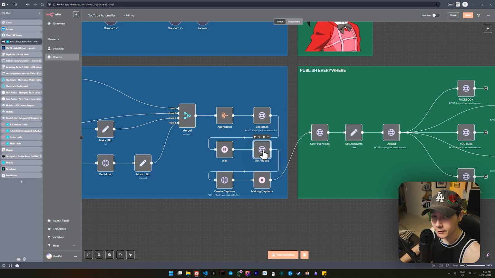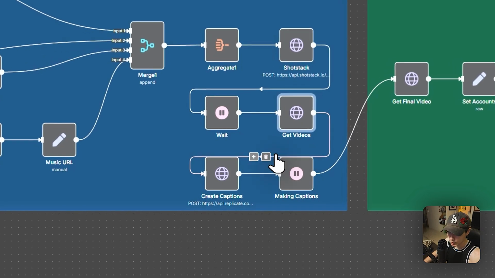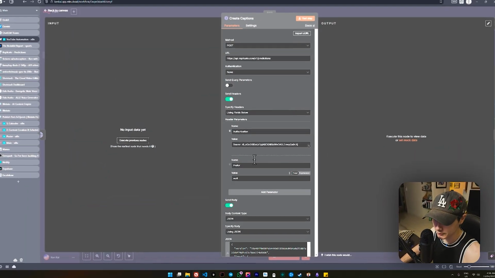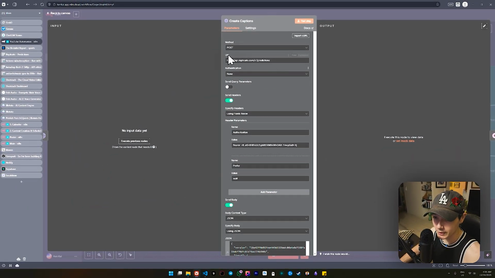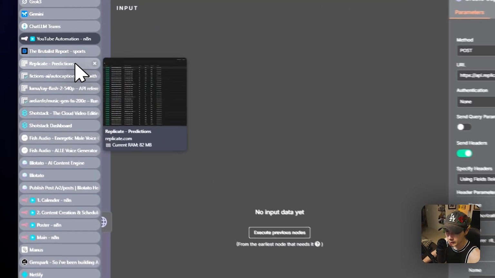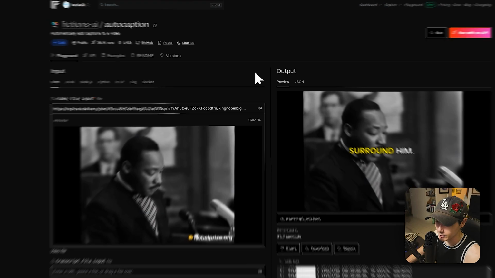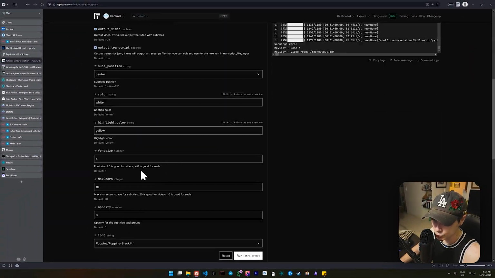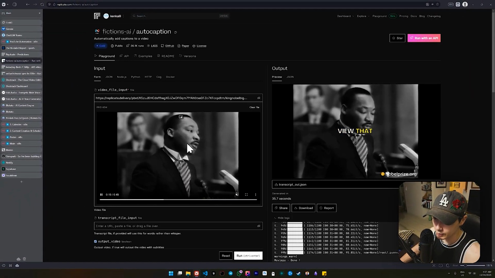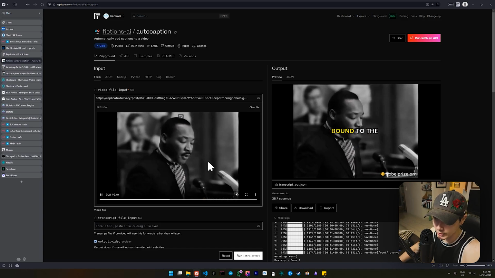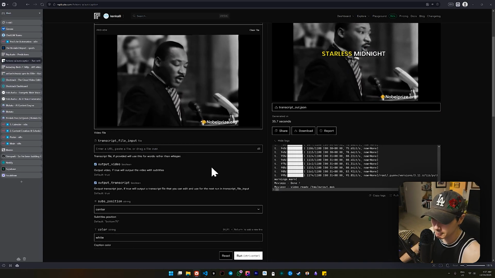And then from here, once that video is ready from Shotstack, we're getting that video, so then we have the URL, and we're creating captions for it. Again, we're just using replicate, and in this case, I'm using the auto caption here. So again, you can adjust the settings, use whatever you want, you can always test it through the interface right here as well, which makes things a little bit easier.